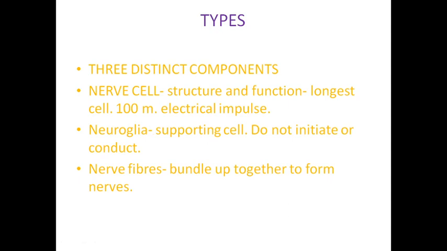The next one is the nerve fibers. Nerve fibers are a bundle that together forms the nerves. These are the three components of the nervous system.